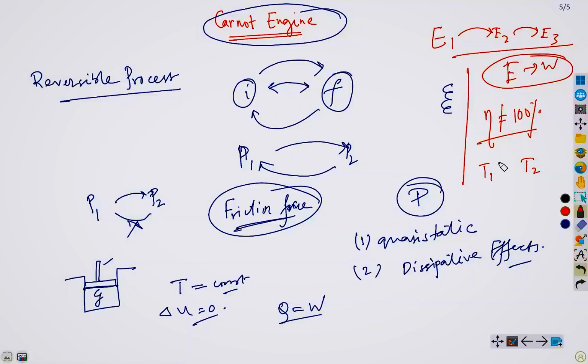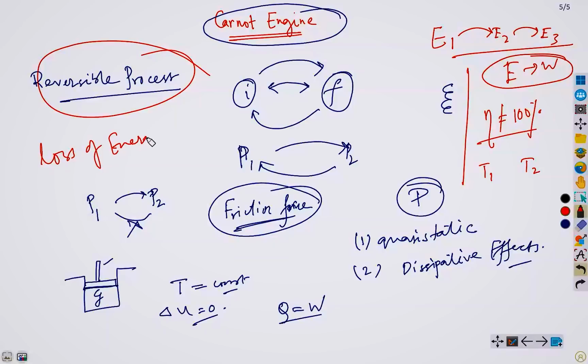So if we use a theoretical process, which we will call an idealized reversible process, we can achieve the highest possible efficiency, which in a real world engine will always have some kind of irreversibility or loss of energy. Yes, in the real world we always have this irreversibility, it is natural, it is practical, which means that their efficiency will be lower than what is mentioned theoretically.